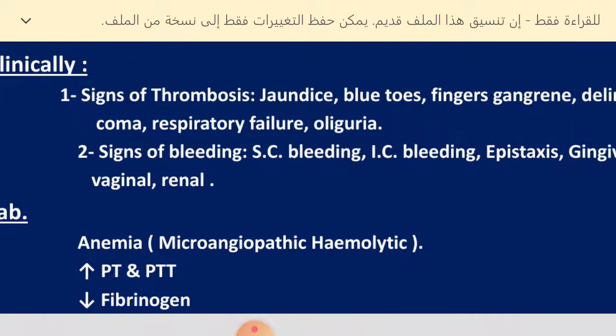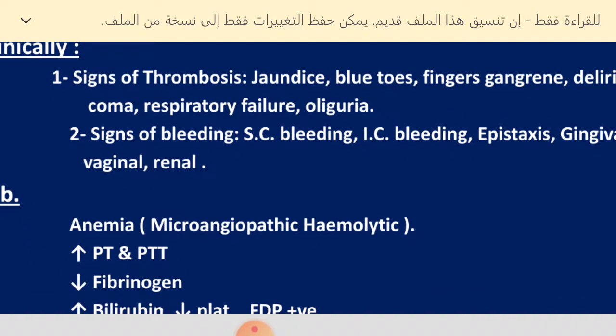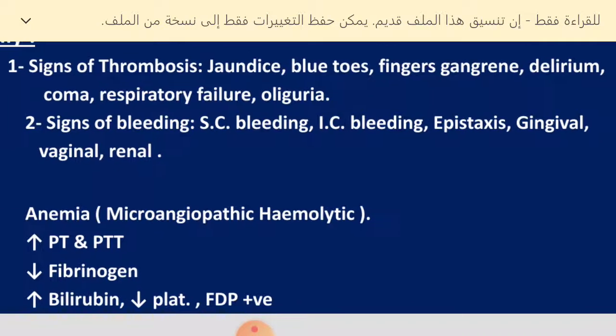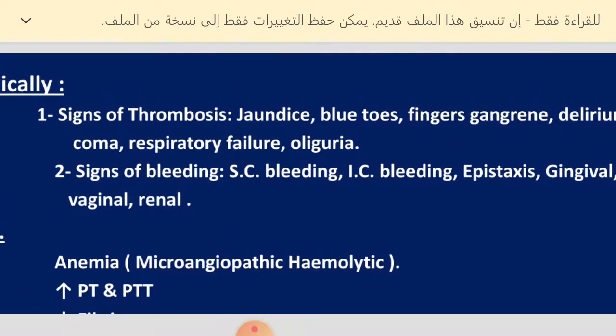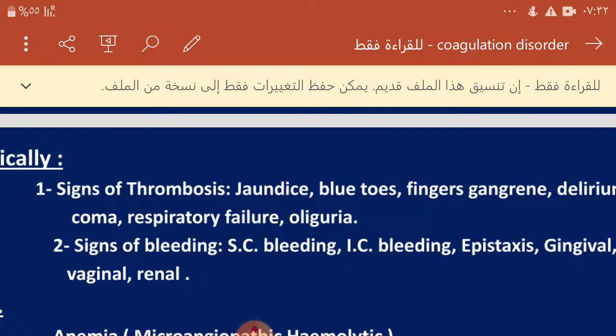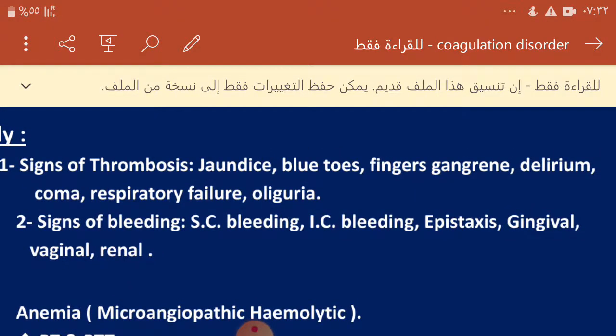Clinically, these patients usually present with bleeding from the site of the surgery, extensive ecchymosis, epistaxis, and GIT bleeding. So we have bleeding from anywhere, and at the same time we have thrombosis. Because of thrombosis, this leads to micro and macrovascular thrombosis, which leads to multiple organ damage. Thrombosis may go to the brain and cause stroke, and it may go to the lung.